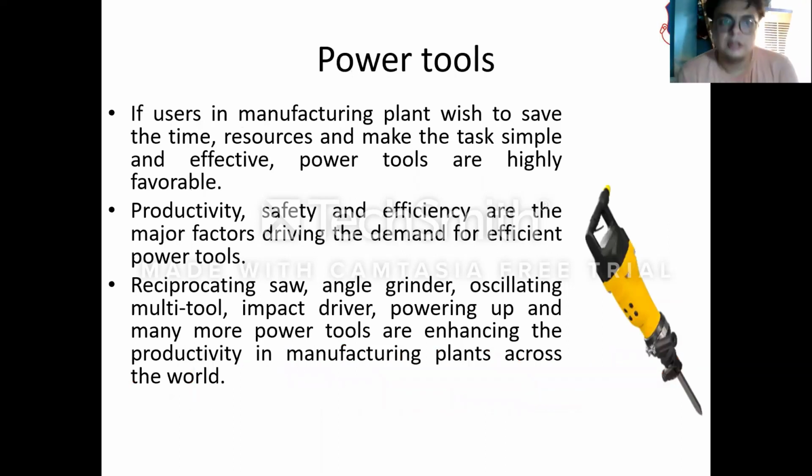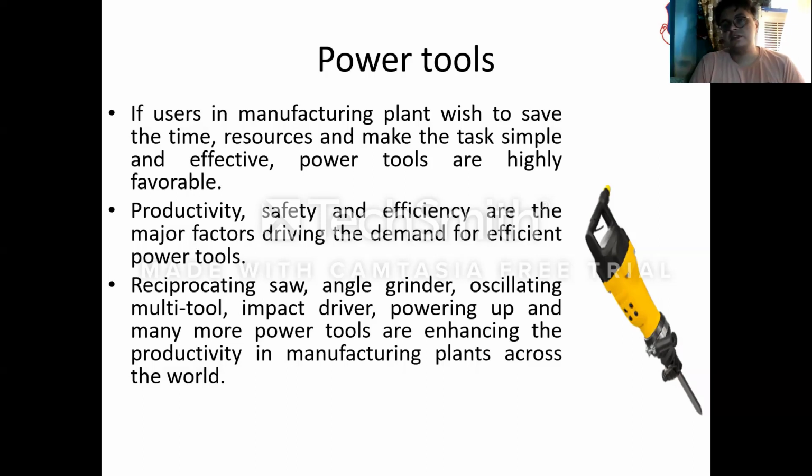Power tools. If a user in a manufacturing plant wishes to save time and resources and make the task simple and more effective, power tools are highly favorable. It means when it is necessary to reduce the time, have optimum resources, and make the task simple, then power tools are the only thing required to be adopted.